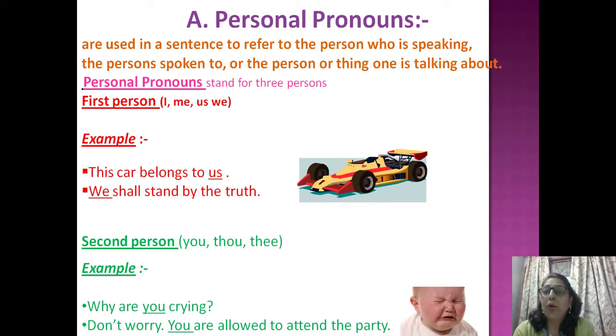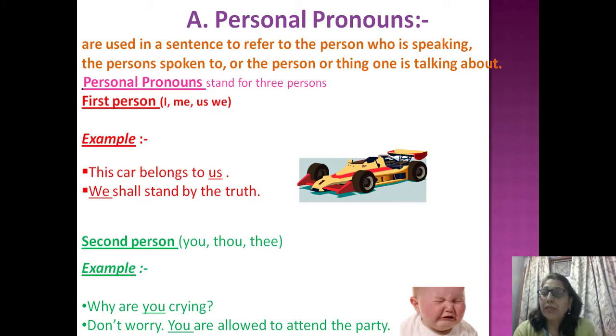This car belongs to us. Us is here a personal pronoun. We shall stand by the truth. We is a personal pronoun as we are talking about us.